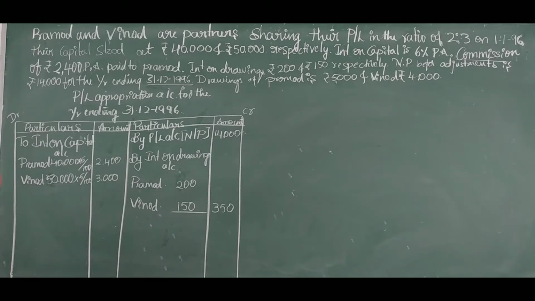And in the next sentence we have commission of 2,400 per annum paid to Pramod. The commission is paid to Pramod, that is 2,400 per annum.